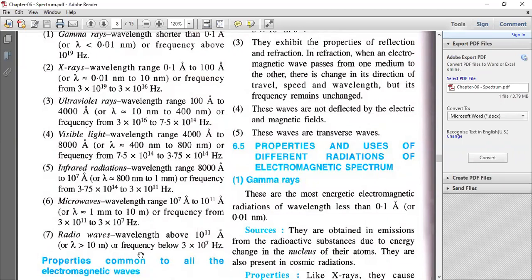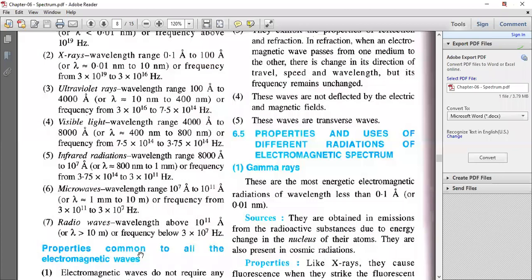In refraction, when an electromagnetic wave passes from one medium to another medium, there is a change in the direction. It means it shows the change in direction because of the change in speed and change in wavelength. But the frequency will always remain unchanged.